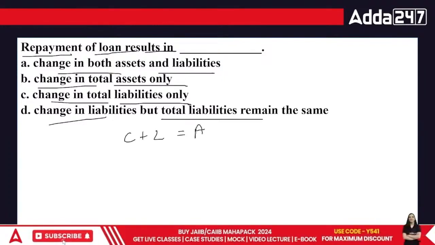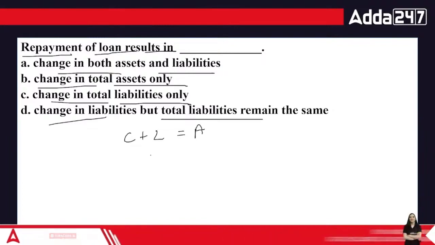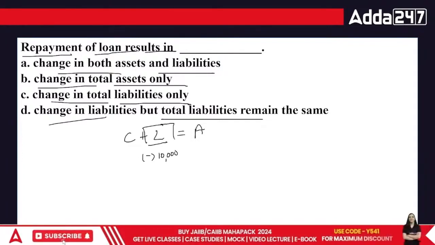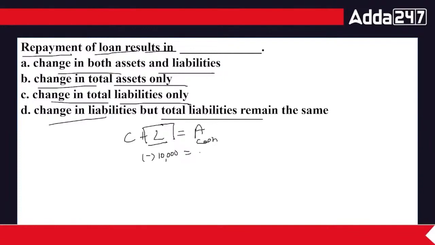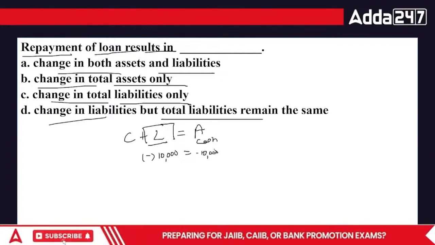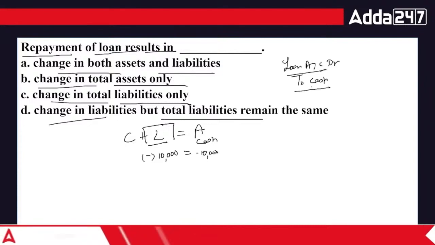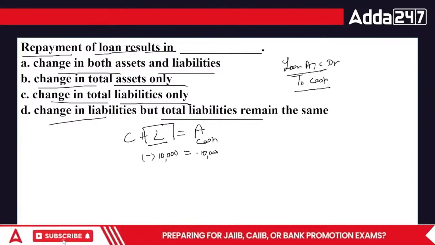Now the point is repayment of loan. I have paid my loan, so technically minus 10,000 in case of the loan. The loan is going away, but if I am repaying the loan, then I'm losing cash as well. How do we pay it? If you remember the journal, it is basically loan to cash. You are losing cash because of the loan. So technically, can I say this 10,000 is going to be removed?